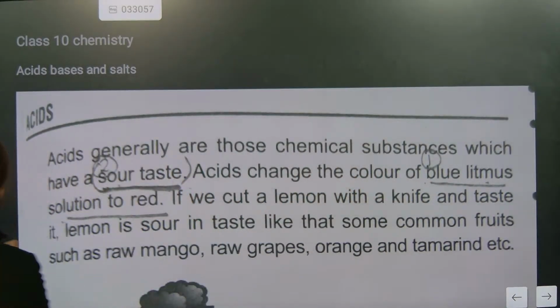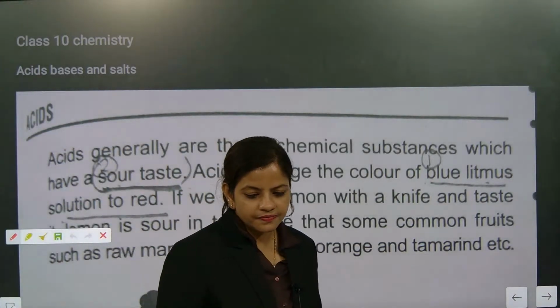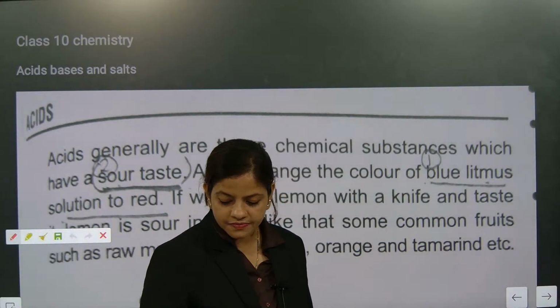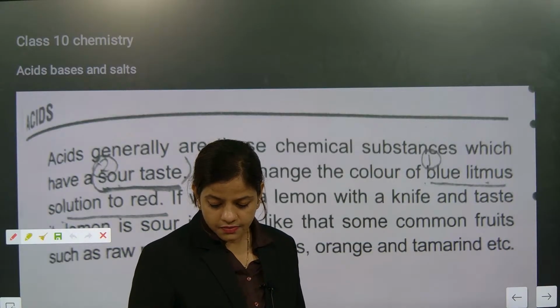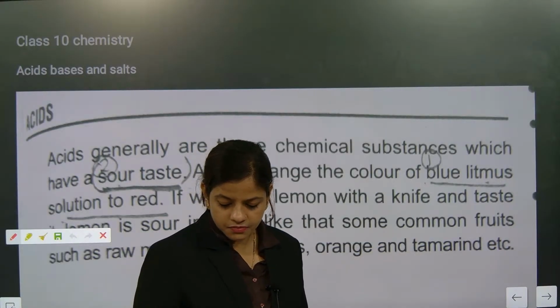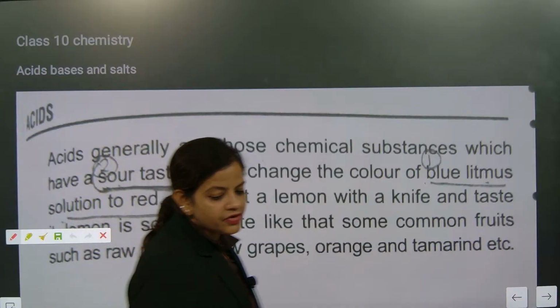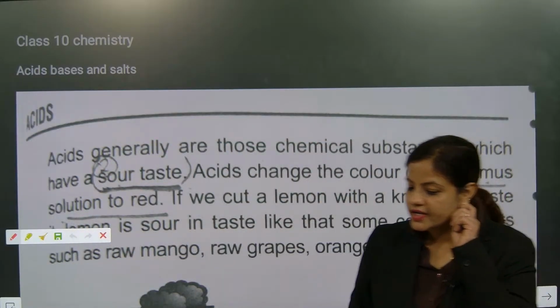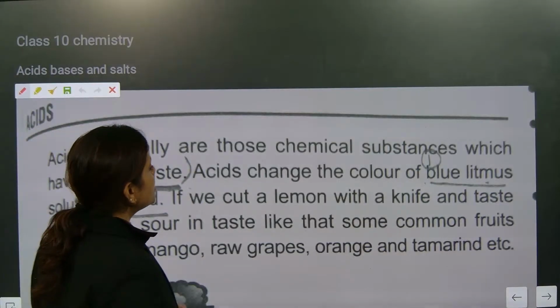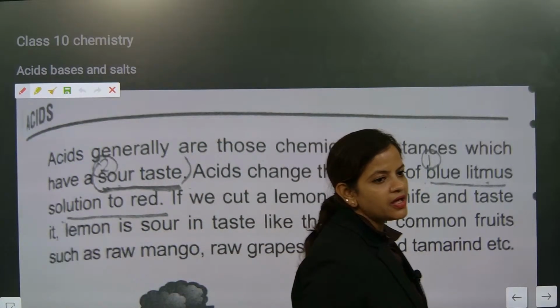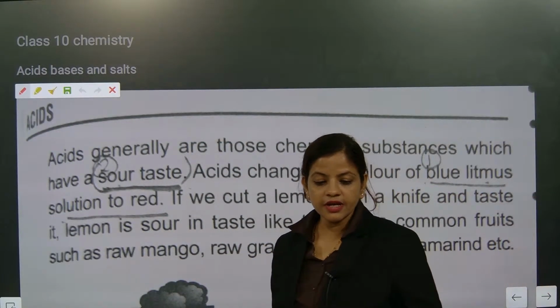So we will highlight the most important part and leave the other sections. Now listen. What taste does it have? It has a sour taste. Next, it converts blue litmus paper red. This is another important feature.